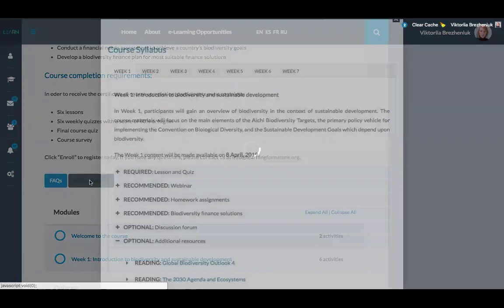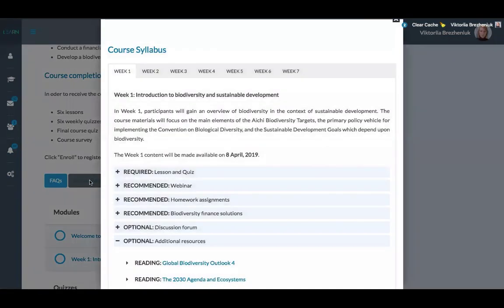Importantly, the syllabus window here provides a clear and succinct summary of all the course components and directs you to all the pages you'll need to review. When in doubt whether any of the tasks are required, please refer to the syllabus.